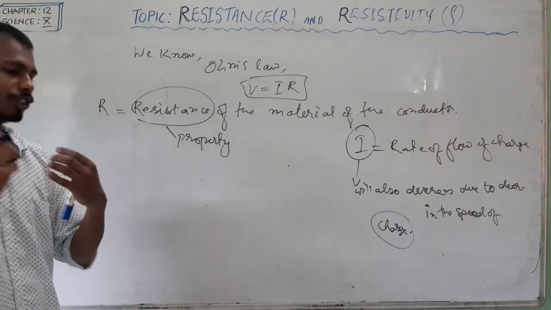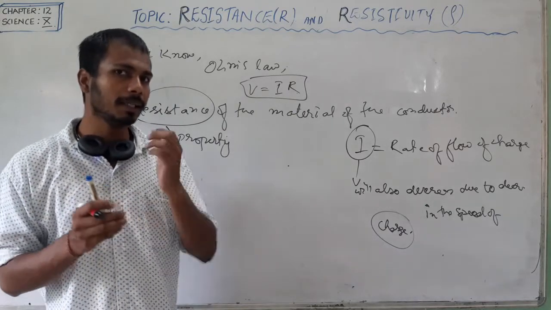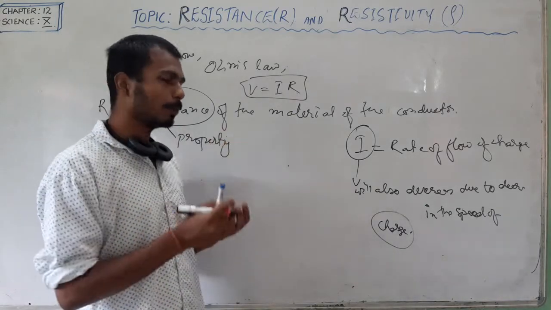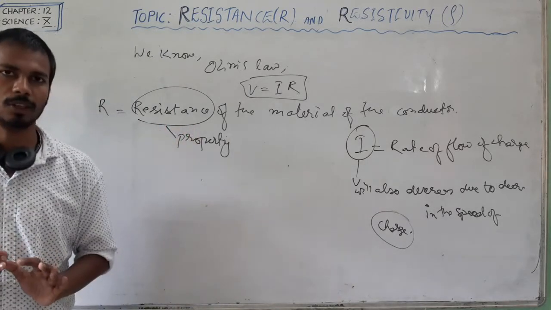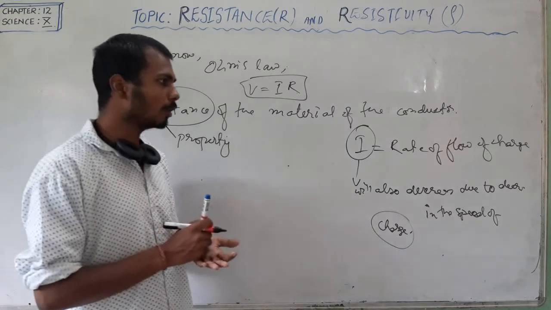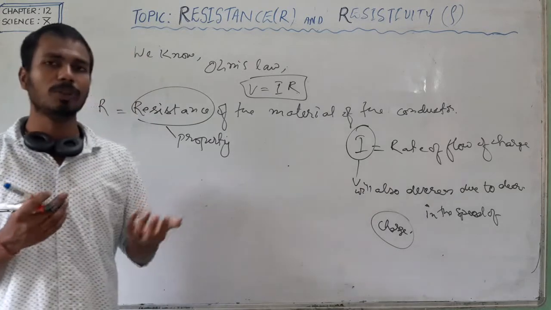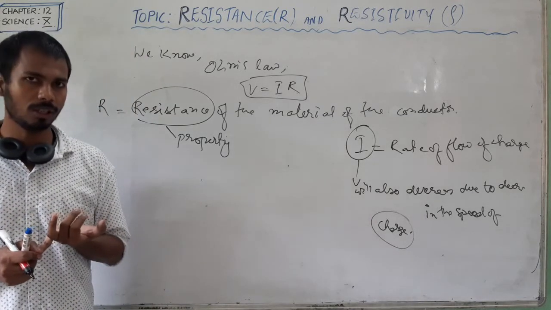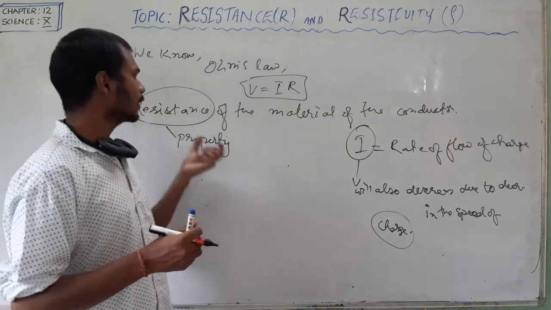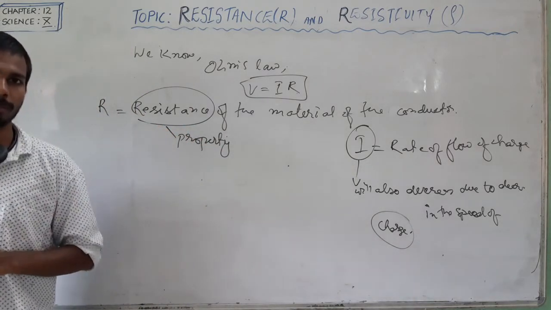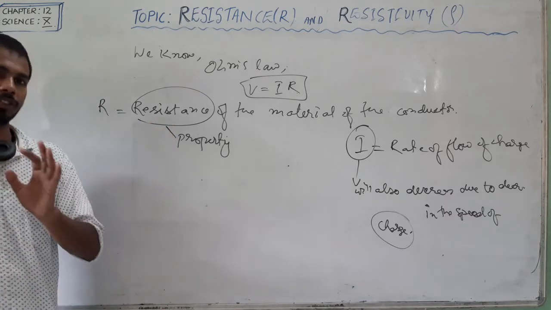Whenever charges are flowing through a conductor, the material of the conductor has some property to resist the flow of charge. That property is resistance. This resistance is present in almost all materials, and it is very high in the case of a bad conductor, a poor conductor or an insulator. In a conductor the resistance value is very small, but at least there is resistance.